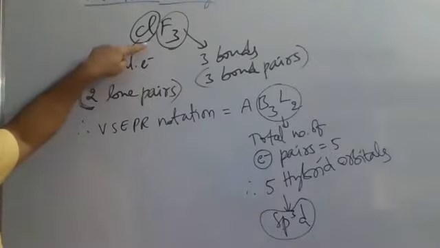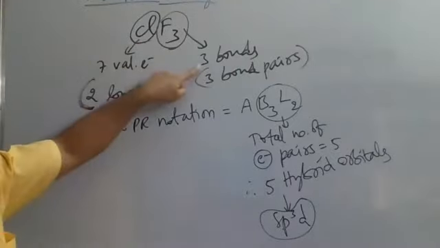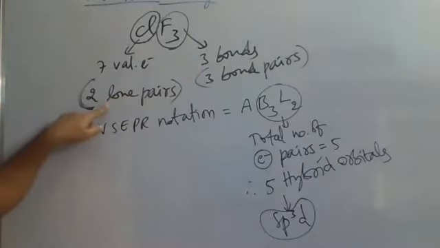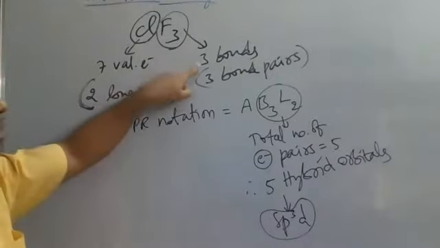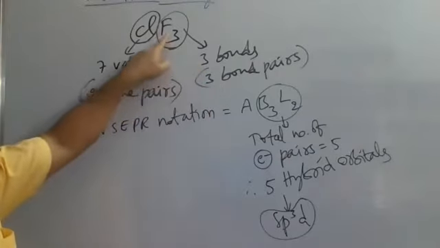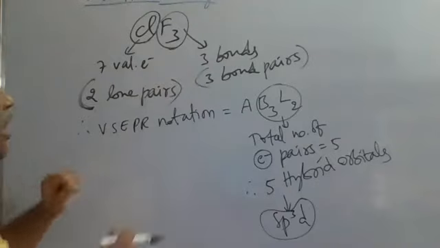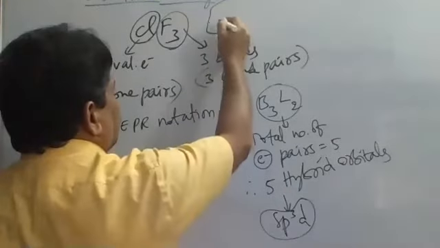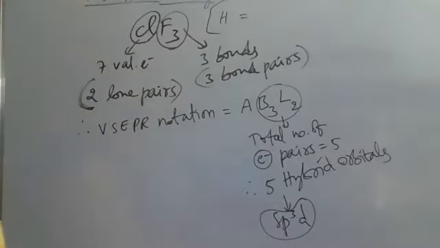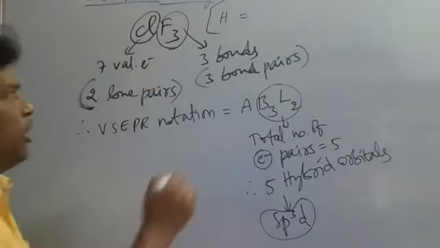So in ClF3, chlorine is the central atom with 7 valence electrons. Out of 7, 3 electrons are given for 3 bonds, and 4 electrons are left over in the form of 2 lone pairs. 3 bonds means 3 bond pairs. How did you get the idea of 3 bonds? Each fluorine is monovalent. Next, one more formula I told you to find the hybridization, that is, the number of hybrid orbitals of the given molecule.